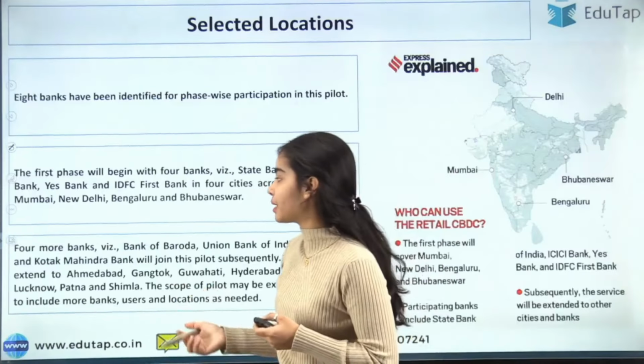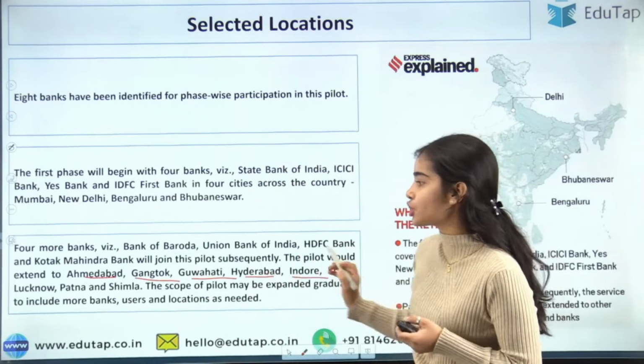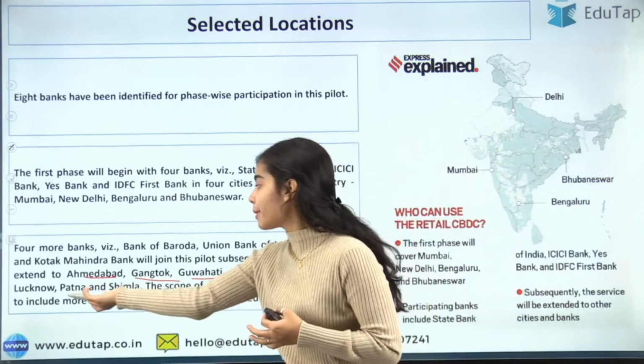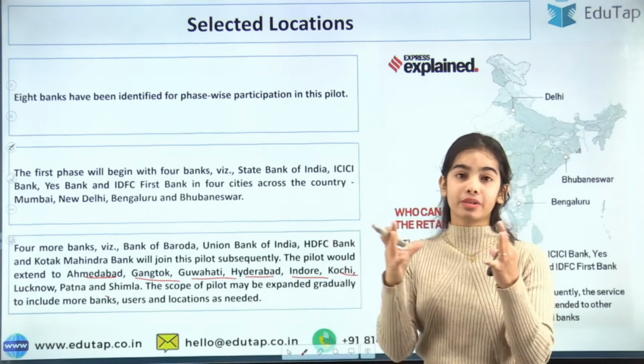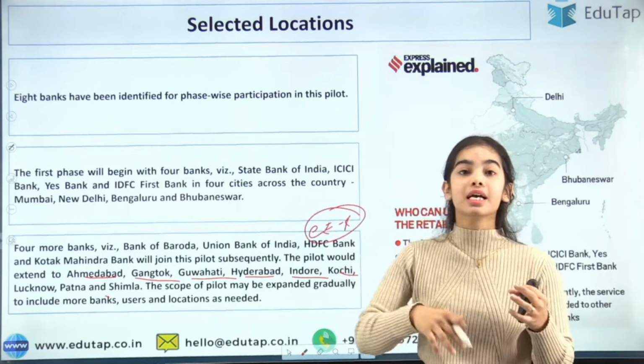So the answer is Hyderabad. Ahmedabad, Gangtok, Guwahati, Hyderabad, Indore, Kochi, Lucknow, Shimla, Patna, they will be coming in with the e-rupee retail segment. They will be getting the e-rupee for the retail segment in the second phase.